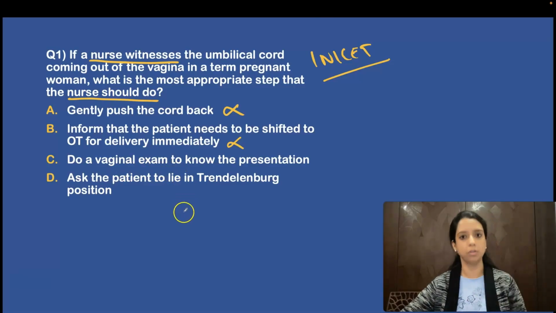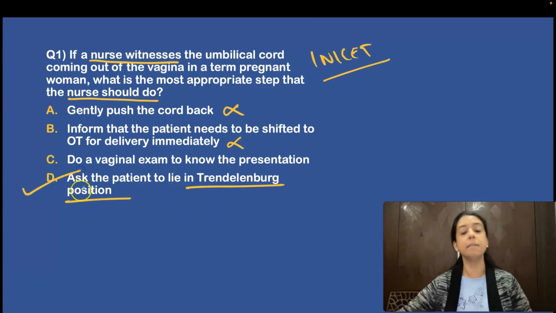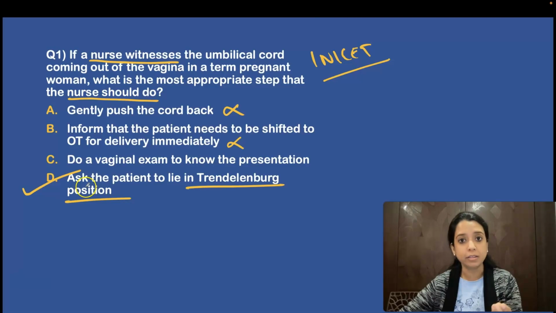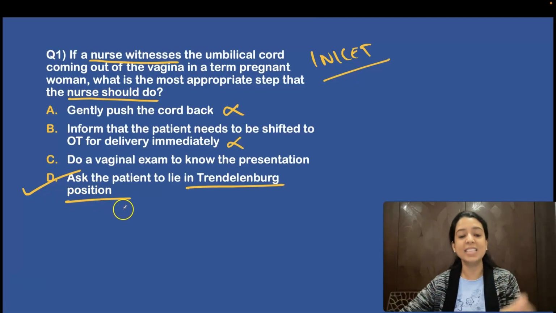Meanwhile, what a nurse can do? Meanwhile, she can put the patient in Trendelenburg so that cord compression is relieved. So it is a nurse who has to do something. So either she can push the fetal head above, she can change the position, she can fill the bladder, all this she can do. So the appropriate answer here is putting the patient in Trendelenburg. That's what a nurse can do.